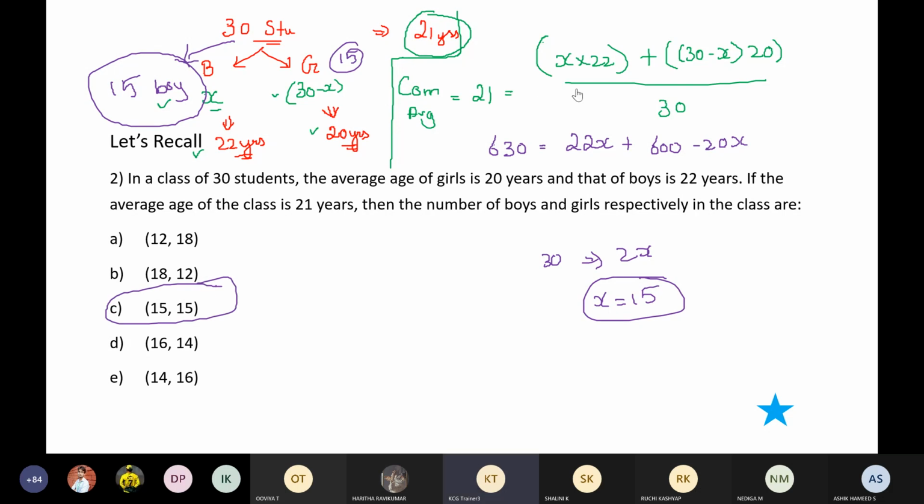Are you guys clear with this question? Everyone? Clear, students? Yes, super, very good.